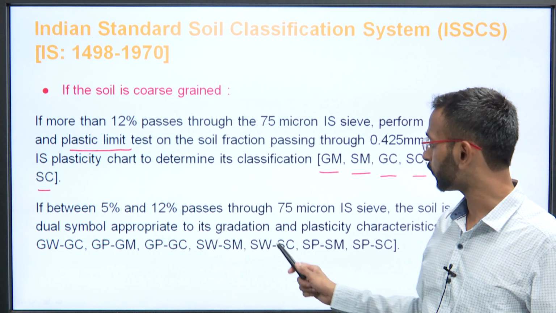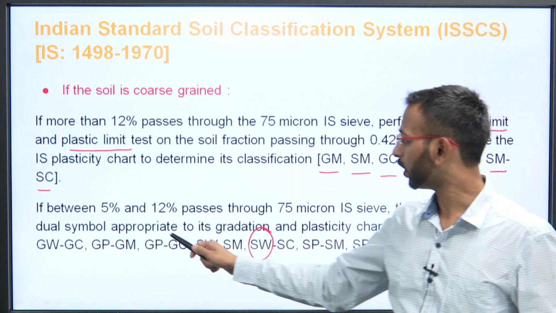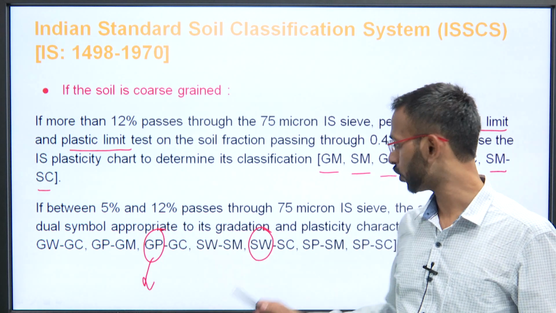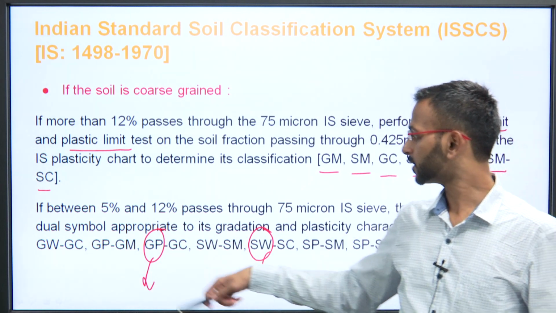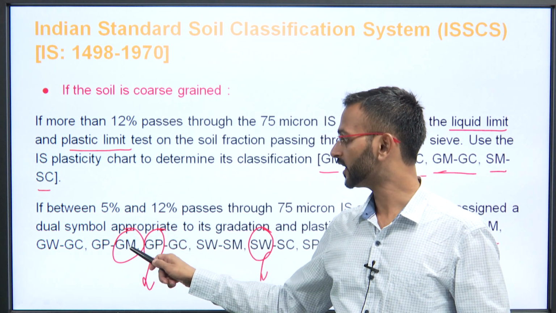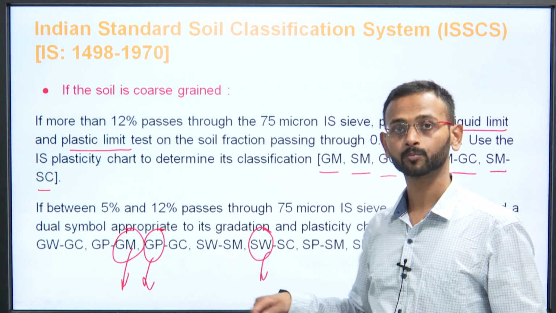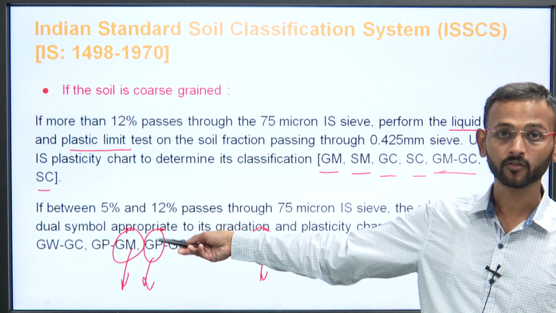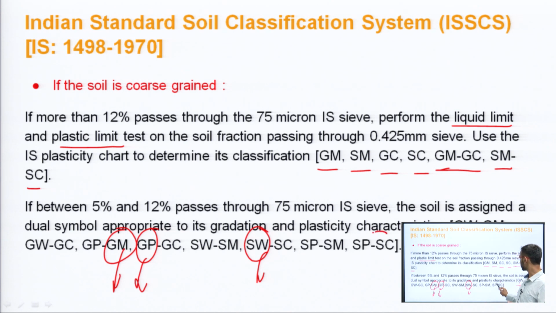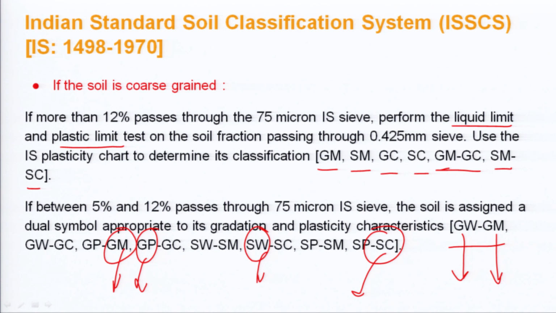So, the very first part of each and every one of these denotes the gradation, either poorly graded or well graded. Similarly, let us take the second part of the soil GP-GM: it denotes that it has silt, and that is the nature of fines present in the coarse grained soil. Similarly, let us take SP-SC. Herein, the nature of fines is clay. So, that is the second portion.